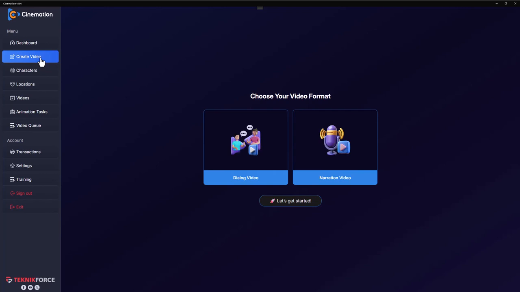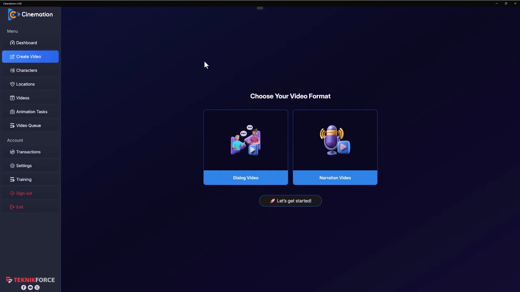Or you can even create a narrator video where you have action that appears on the screen or slides that appear on the screen, but instead of the characters interacting and talking to each other, the narrator will tell the story. And you can use this format to create educational videos that target topics like history or science or any other topic you want, and tell a story that captivates people with beautiful visuals, animation, and consistent characters.